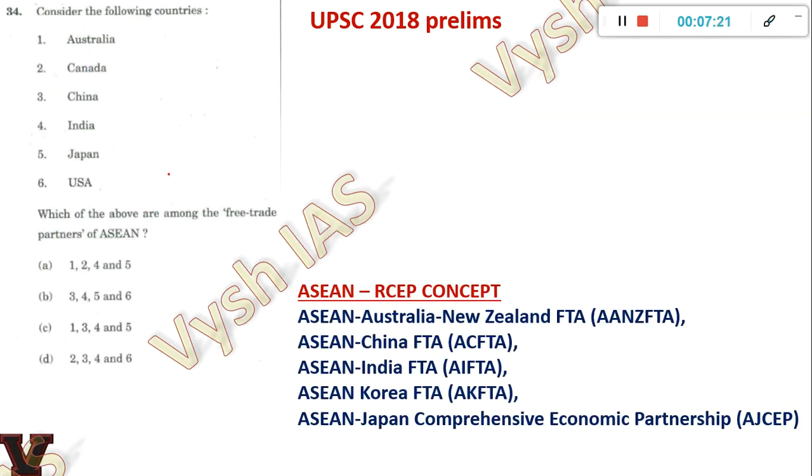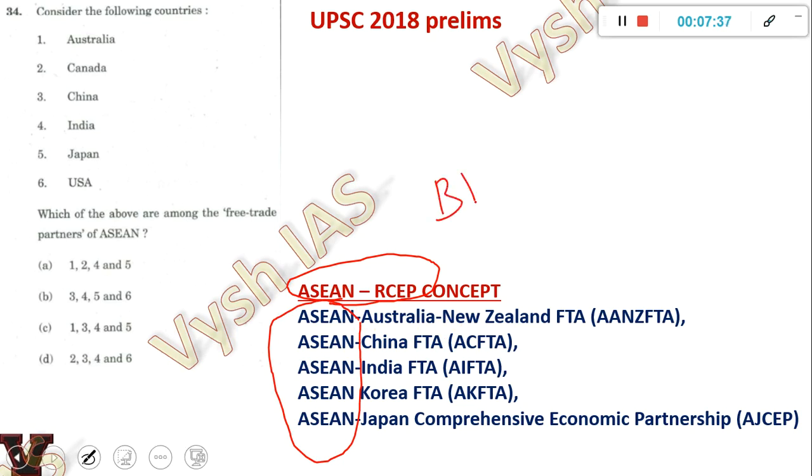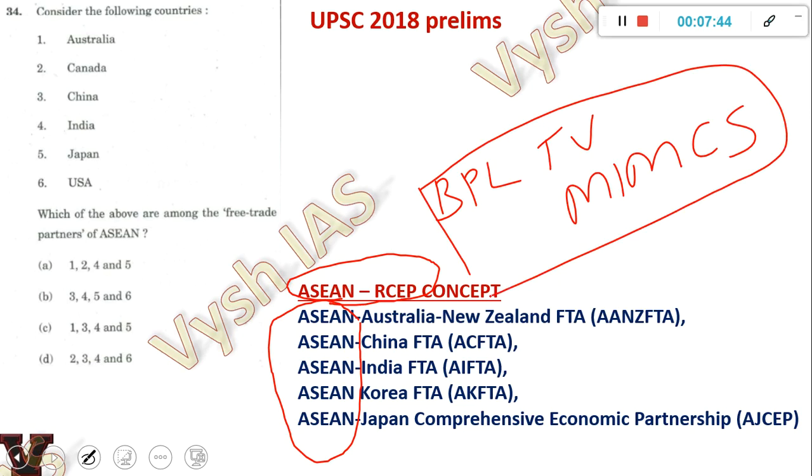This is a very easy question if you know what ASEAN and RCEP are. RCEP, India has still not signed it, but India has a free trade agreement with ASEAN. ASEAN, you should know, has 10 countries. There are a lot of mnemonics which I teach my students, like BPL TV mimics. This is actually the ASEAN 10 countries: Brunei, Philippines, Laos, Thailand, Vietnam, Myanmar, Indonesia, Malaysia, Cambodia, and Singapore. So BPL TV mimics, if you know this, these are the ASEAN countries.